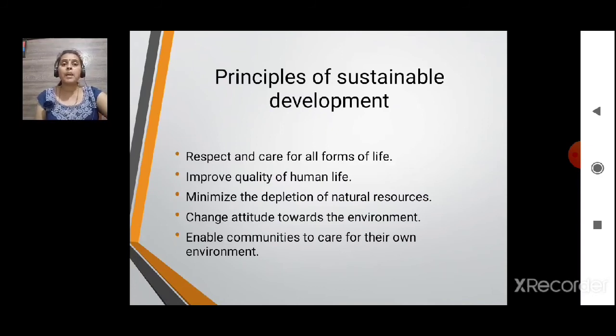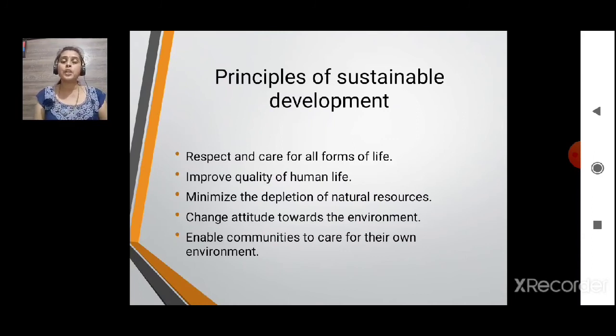Third one, minimize the depletion of natural resources. The natural resources are nowadays depleting, or it may be the water level is going down, or the forests are being cut down. So we have to minimize it.